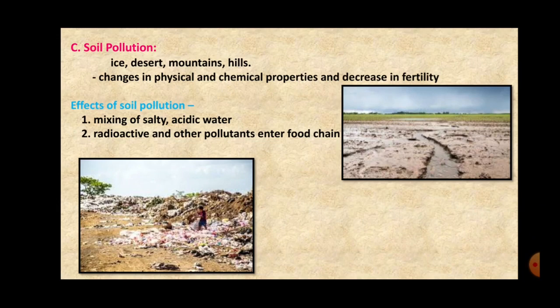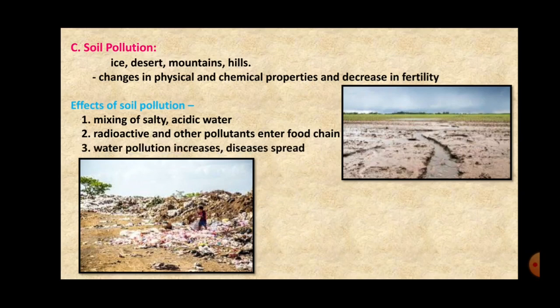And radioactive pollutants are the worst pollutants because they change the genetic information. They bring about mutation in the genes and the chromosomes, and thus the coming generations are affected by these radioactive pollutants.